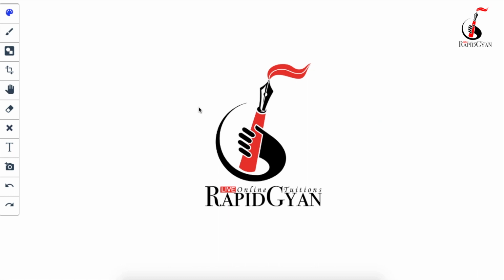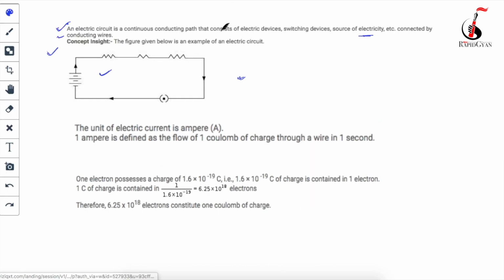Here is the actual definition. Just write that definition. Okay, the unit of electric current is ampere, that is A, and 1 ampere is defined as the flow of 1 coulomb of charge through the wire in 1 second. That's your definition of the unit of current.